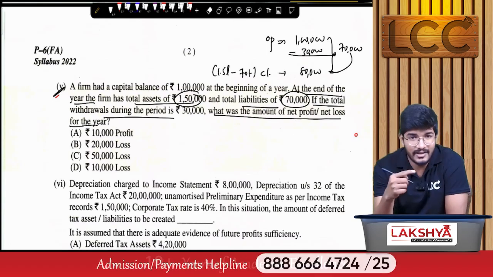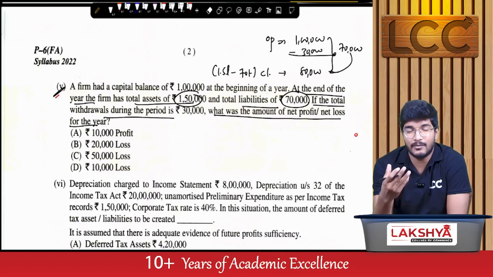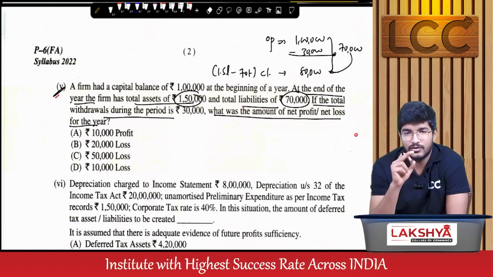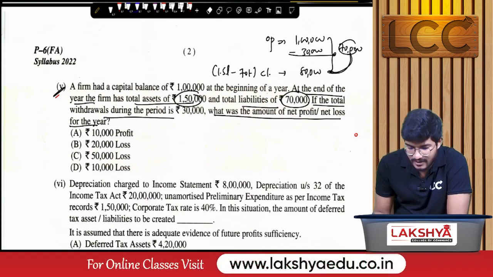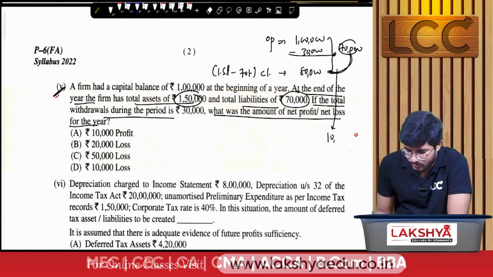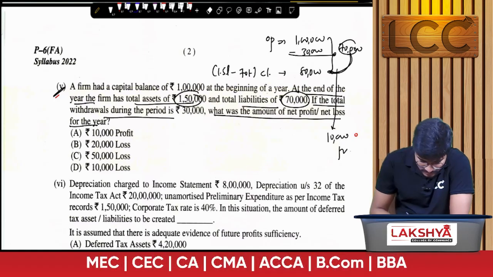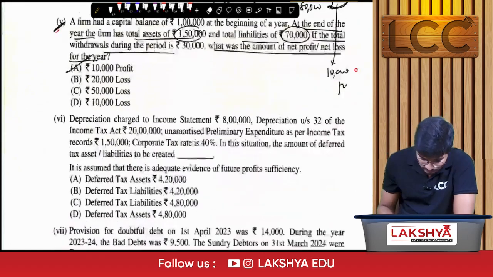Now, as the capital increases, whenever a business earns a profit, that profit is added to the opening capital, right? So, as the capital has increased, we can conclude that 10,000 rupees is the profit. So, the answer is option A. Done. Next,